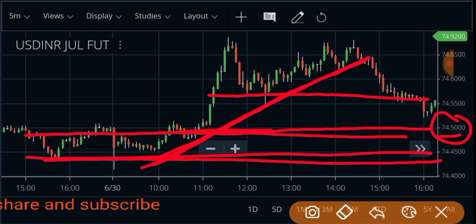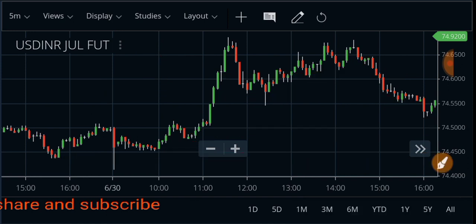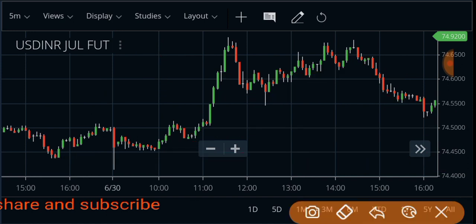And then the fourth support is shifted to 60 paisa, almost, I will notify you 58.75 paisa, right? There is support. Shifting of support is called uptrend, right?